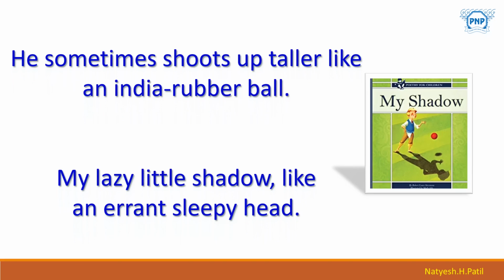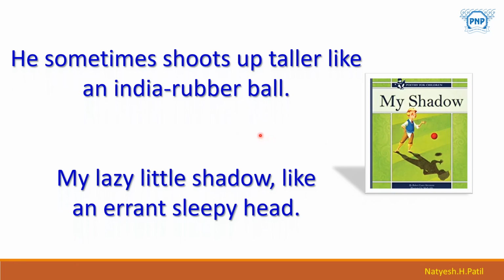There is one more thing. There are a few lines from this poem only. The lines are like this: He sometimes shoots up taller like an India rubber ball. You can see the rubber ball. My lazy little shadow like an errant sleepy head. What does it mean? So what does this line mean?